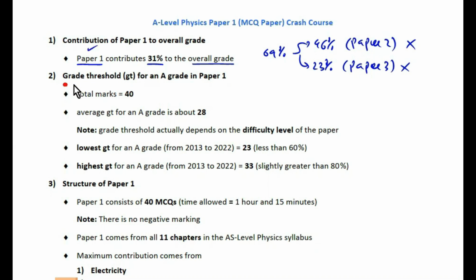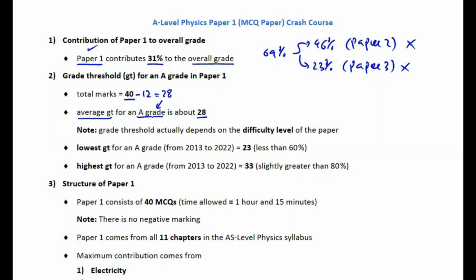Let's look at the grade threshold for an A grade in paper 1 now. Students, paper 1 is a 40 marks paper, and you will be surprised to know that the average grade threshold for an A grade in this paper is only about 28, which means that if you are given a paper 1 of average difficulty level, then you can lose about 12 marks out of 40 and still expect to get an A grade in it.